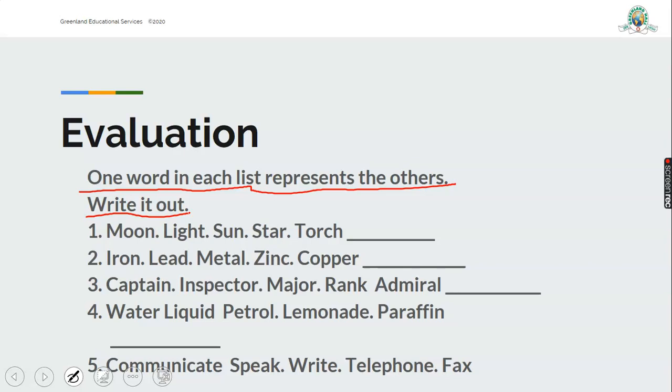Number 4, we have water, liquid, petrol, lemonade, and paraffin. Which one is the group word? The word that represents the other. Then number 5, we have communicate, speak, write, telephone, fax. You give me the group word in all this.